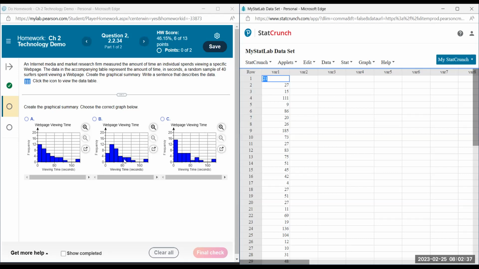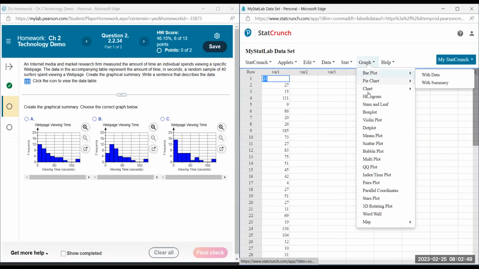Now, in this case, we have what's called a bar graph. This data is not like categories like cities. This is actual measurements of time. So instead of a bar plot, we're going to do a histogram because it's what we call quantitative data. They were measuring something. In this case, they were measuring time. It's not like a category to choose from.